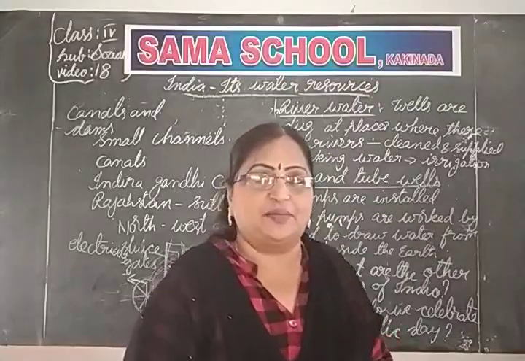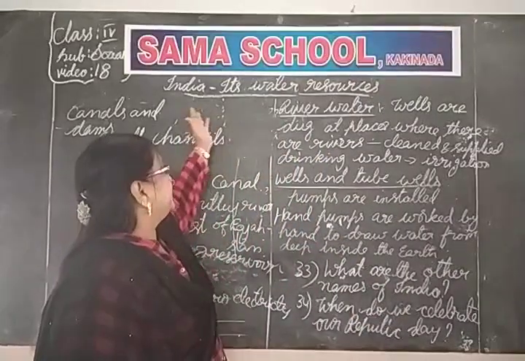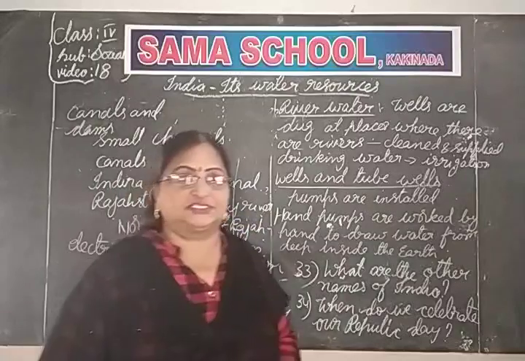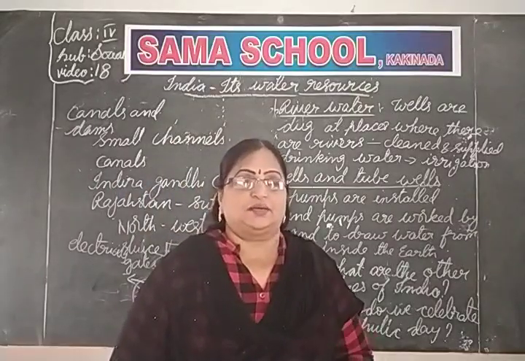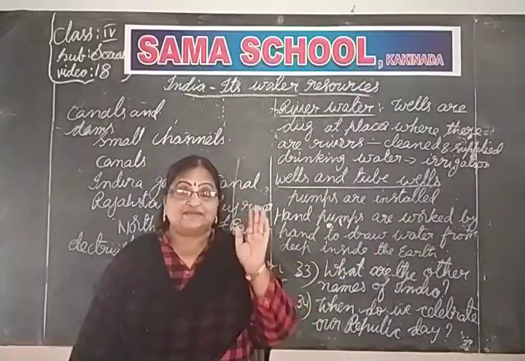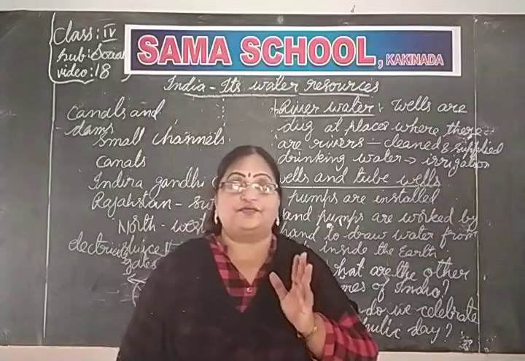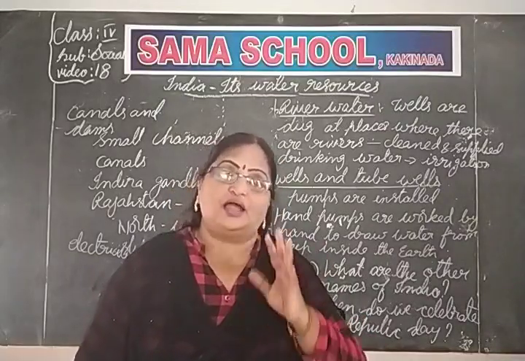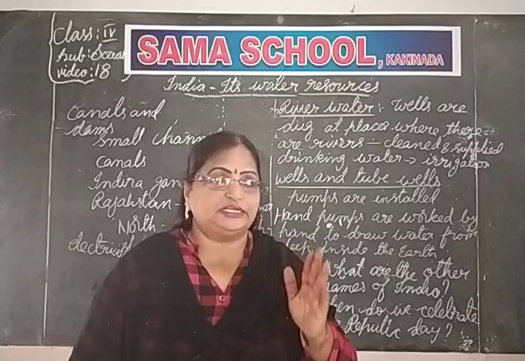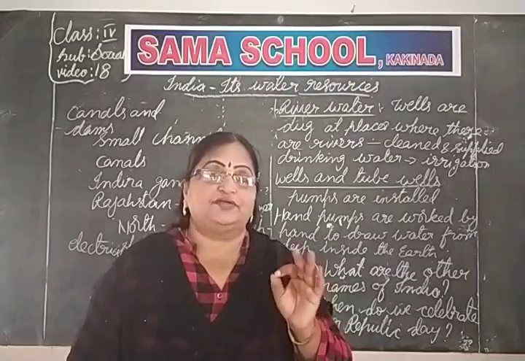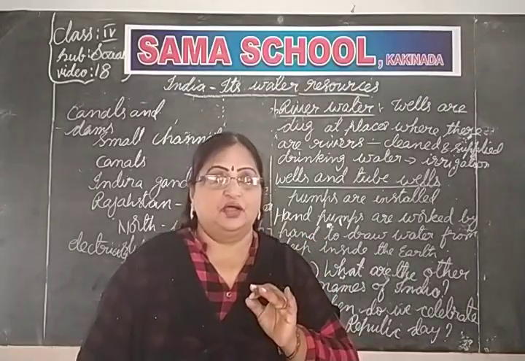What we are discussing about our today topic is India, our water resources. On the whole earth, 71% is covered with water. Only 29% is covered with land.